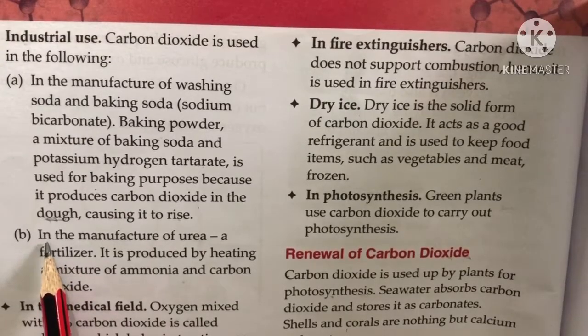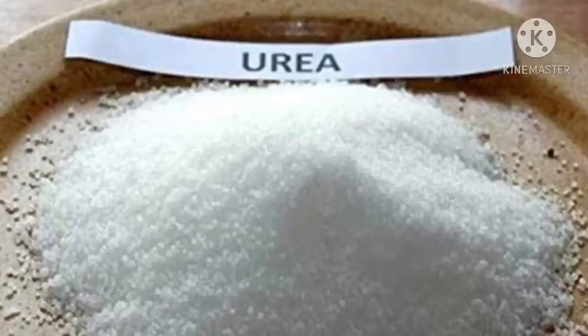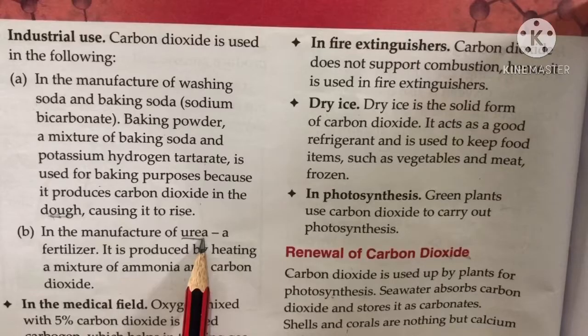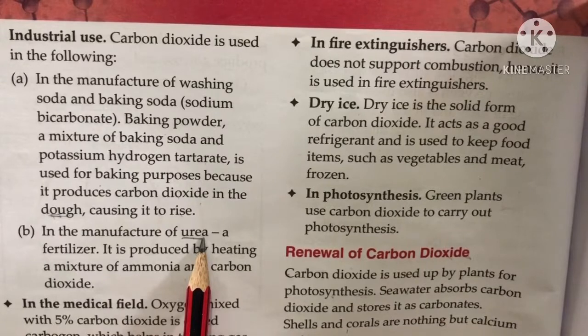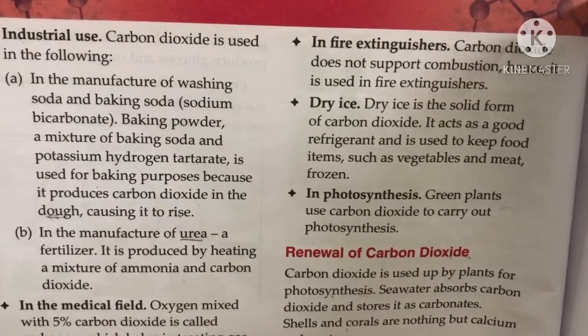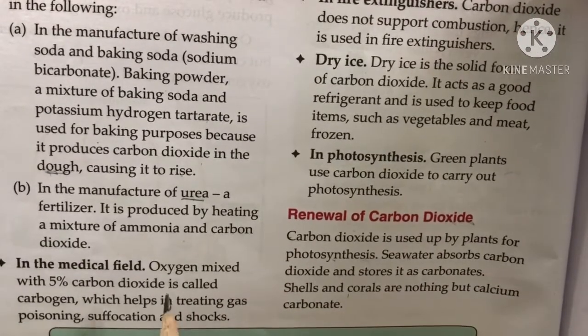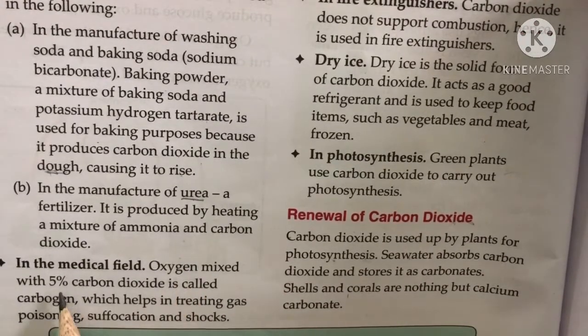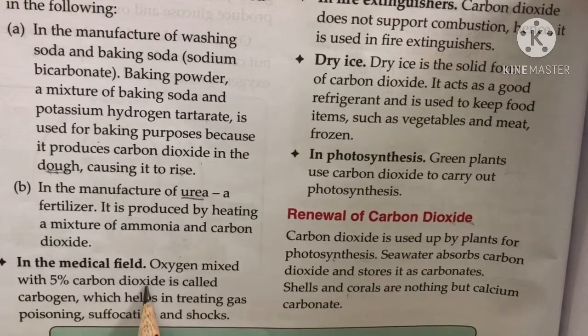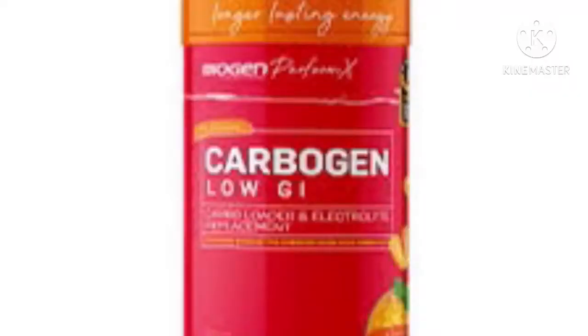The next use is in the manufacture of urea, and you know that urea is a fertilizer. So, carbon dioxide is also used in the formation of fertilizer. Then in the medical field, oxygen mixed with 5% carbon dioxide is called carbogen.